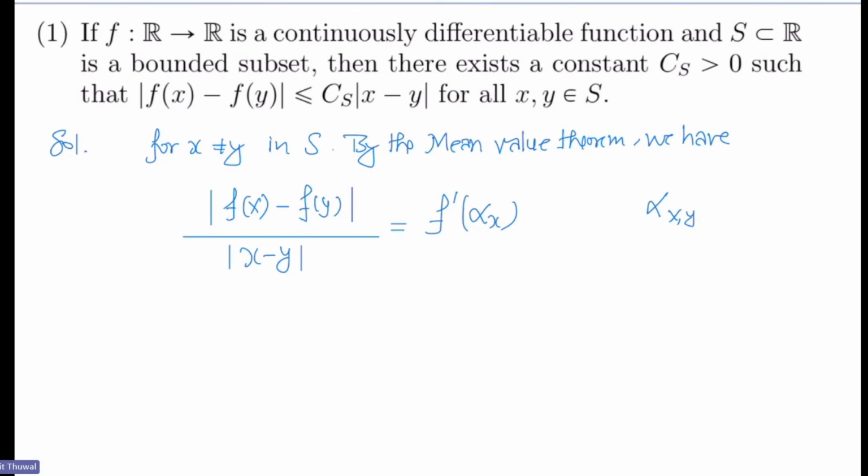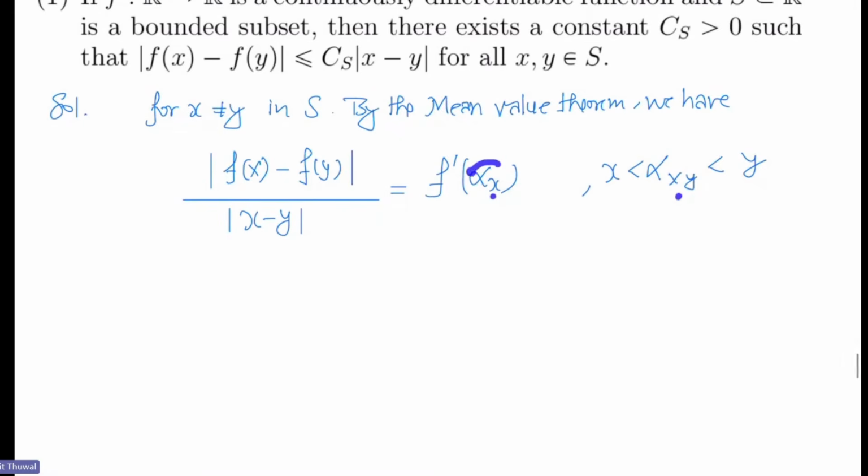Okay, so we can skip the comma. This alpha xy is between x and y, right? The subscript xy is there because it depends on x and y. If you change x and y, then this might change. Okay, this number. So see, now this thing is in S.